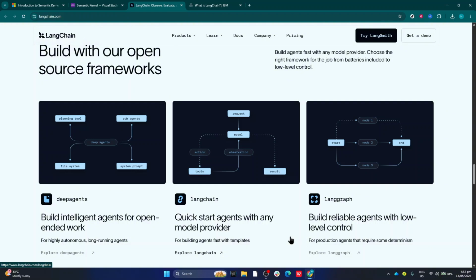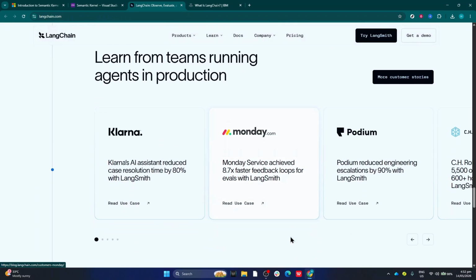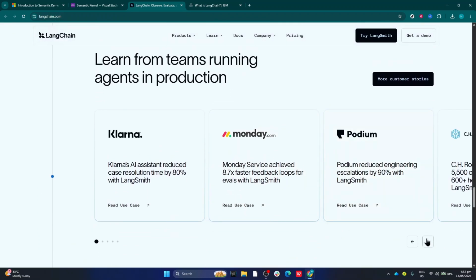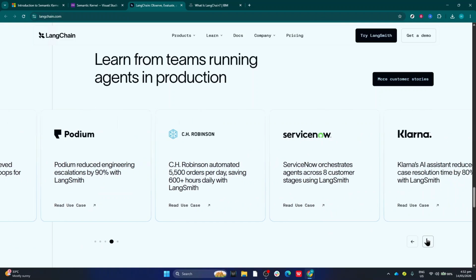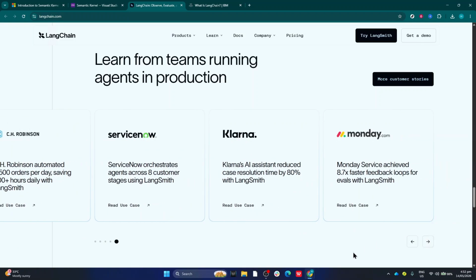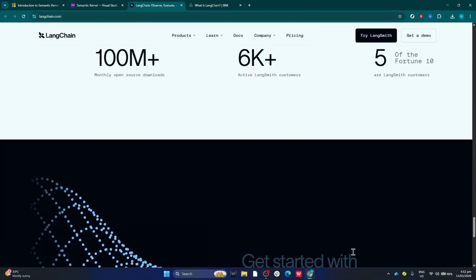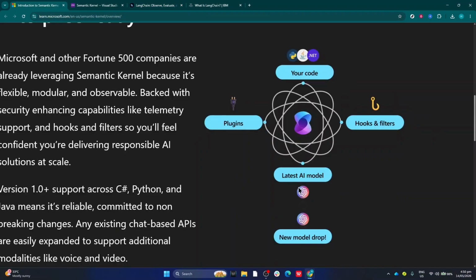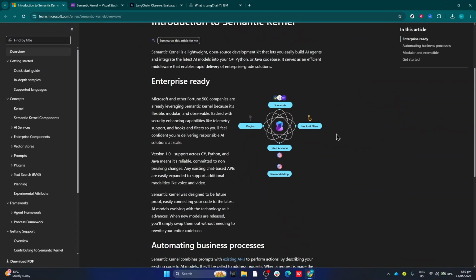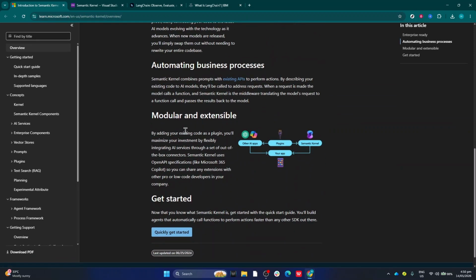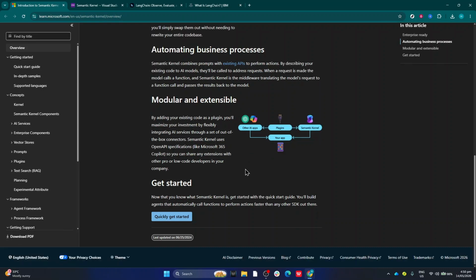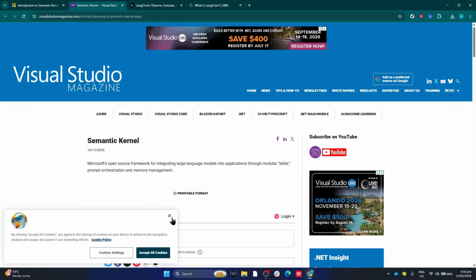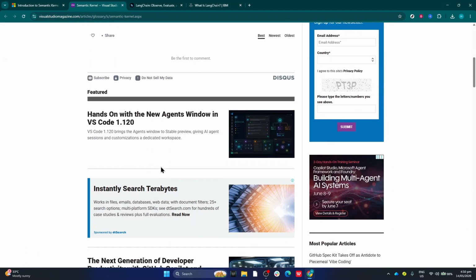Semantic Kernel is more focused and structured. Instead of trying to support everything under the sun, it's designed around cleaner enterprise orchestration patterns, plugins, planning systems, and Azure integrations. And honestly, if you're already inside Microsoft's ecosystem, Semantic Kernel feels much more natural, especially for C# developers. One important thing, though: in 2026, Microsoft has started shifting more focus toward the newer Microsoft Agent Framework, which combines ideas from Semantic Kernel and AutoGen. So technically, Semantic Kernel is evolving into something larger rather than disappearing entirely.